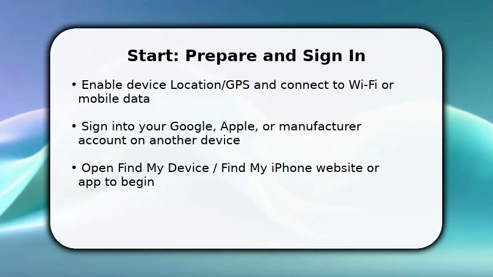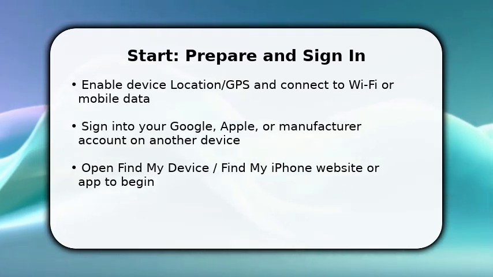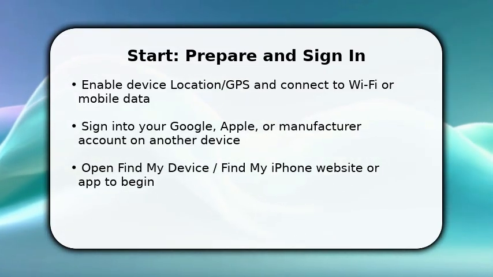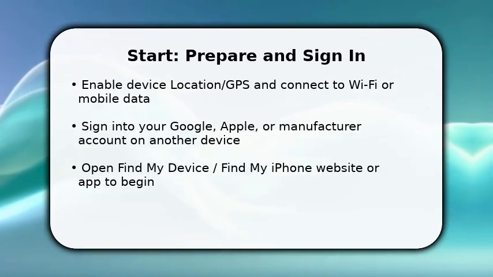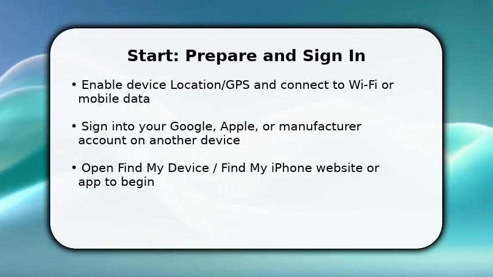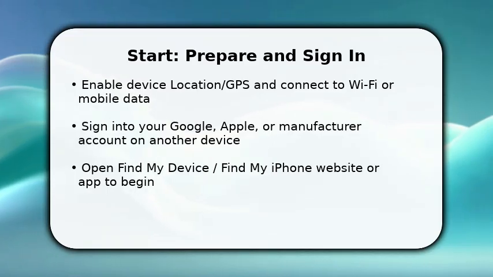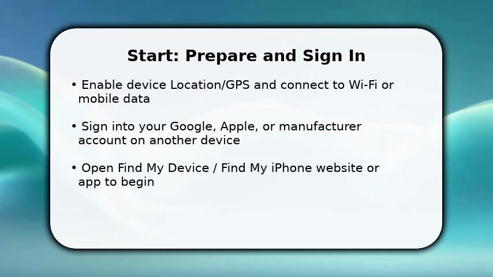Enjoy the video. You start by confirming the phone has location enabled and is online. This makes GPS visible to the service. Sign into the same account used on the lost phone, Google, Apple, or the phone maker, on a laptop or another phone. Once signed in, open the device locator interface immediately.